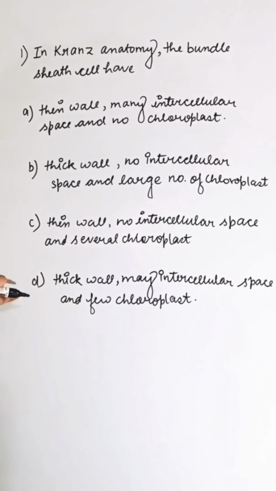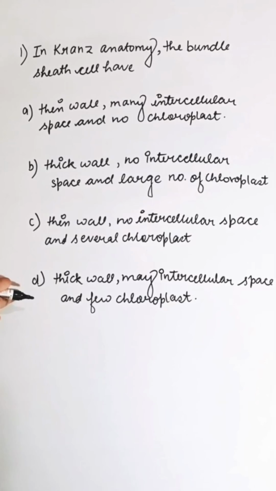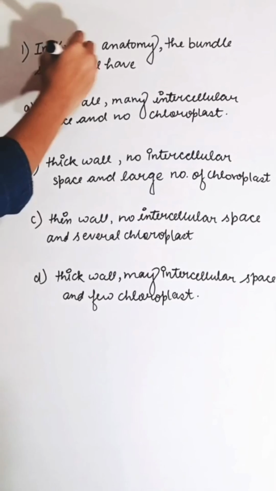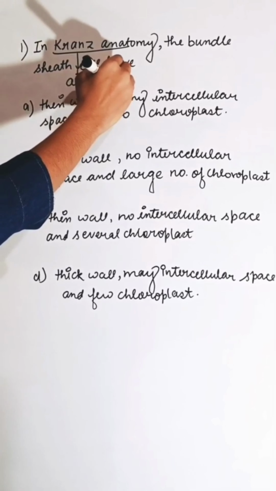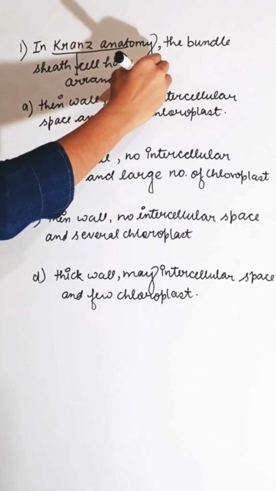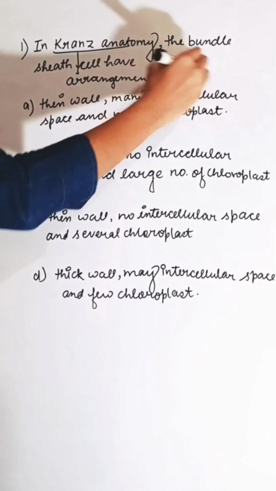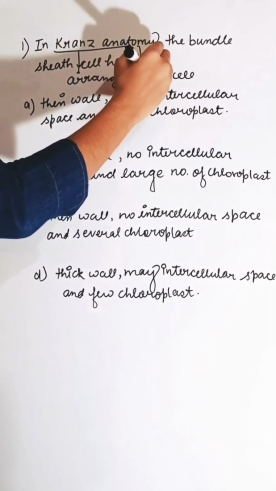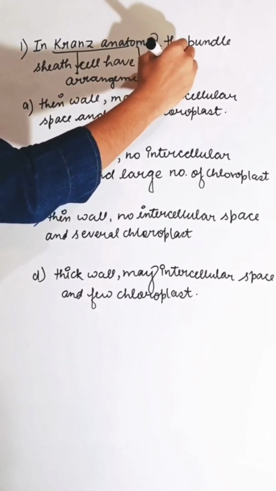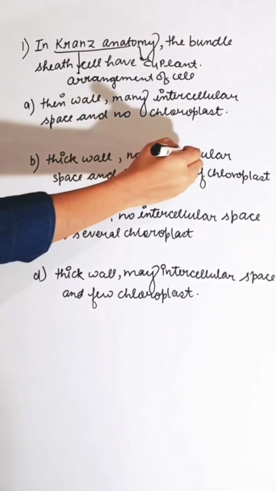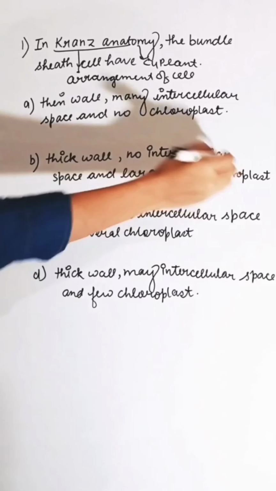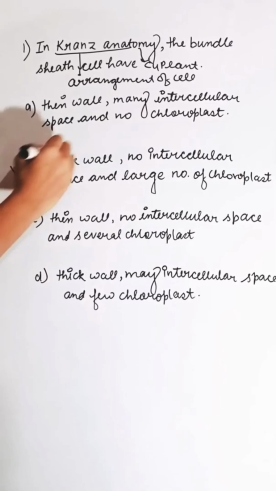Fourth is thick wall, many intercellular spaces and few chloroplasts. Kranz anatomy means arrangement of cells. This Kranz anatomy is seen in C4 plants, which have thick walls, no intercellular space and a large number of chloroplasts. So the correct answer is B.